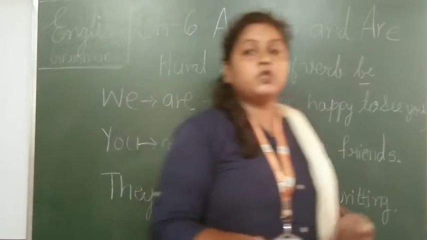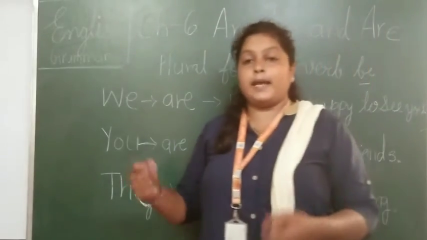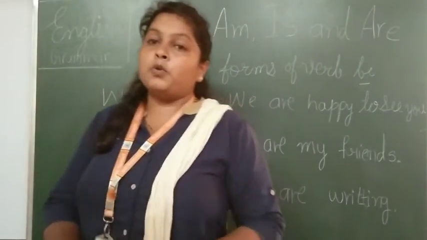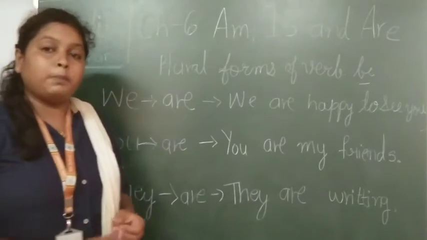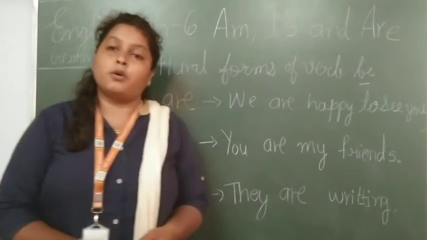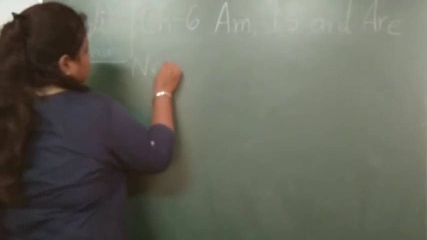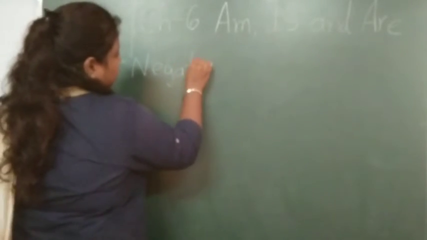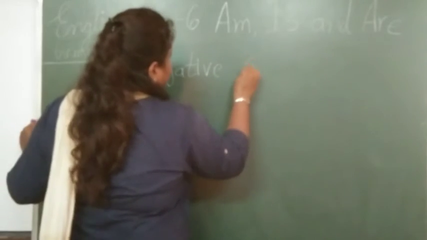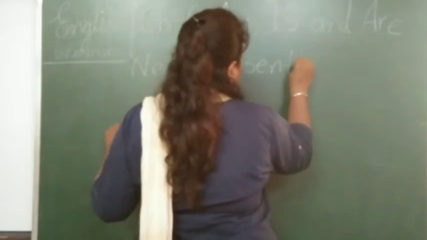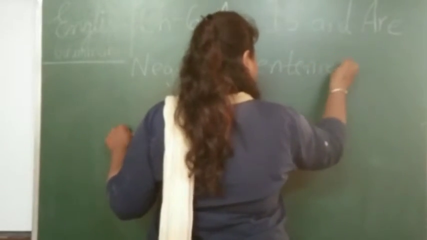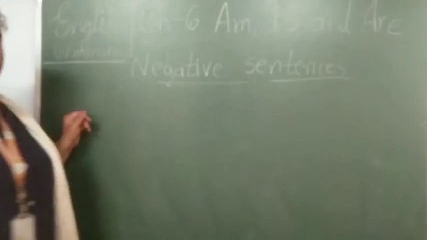So these three things you have to keep in mind: wherever you use singular, which verb form you have to use, and wherever you are talking about the plural, which form of verb be you have to use. Okay. Now we will see negative sentences. Negative sentence.